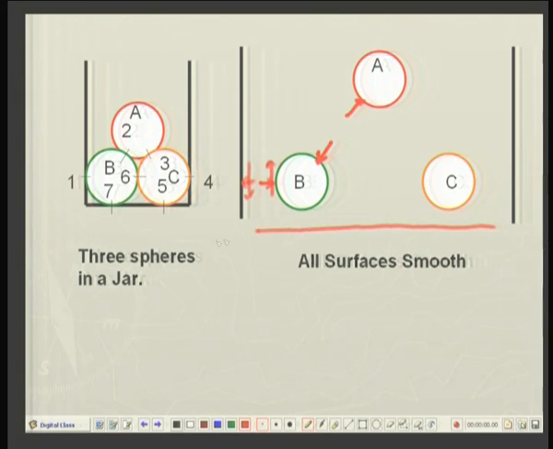For example, again at point 7 between the ball B and the floor of the jar, here is a contact point and corresponding point over here. So, we will have a vertical force and a force of friction and equal and opposite force. So, this is how you will draw various forces between the contacting bodies.